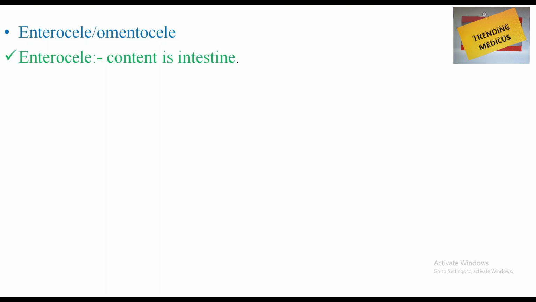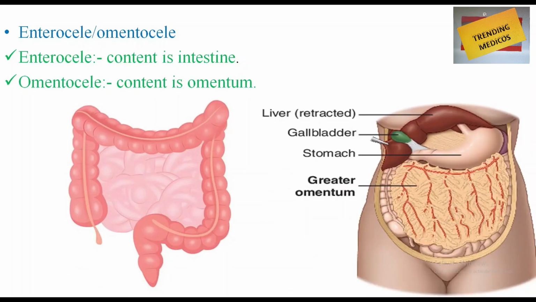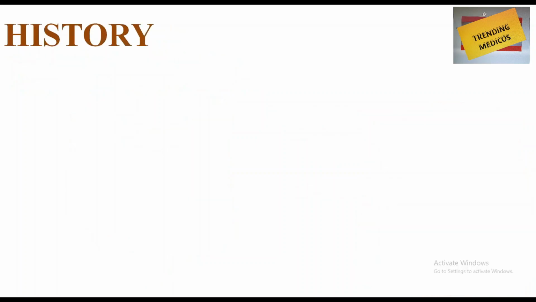Now, the content can be either enterocele or omentocele. Enterocele is what? Enterocele is intestine. Omentocele is what? It is omentum. So, when the content is intestine, it is enterocele. When the content is omentum, it is omentocele.